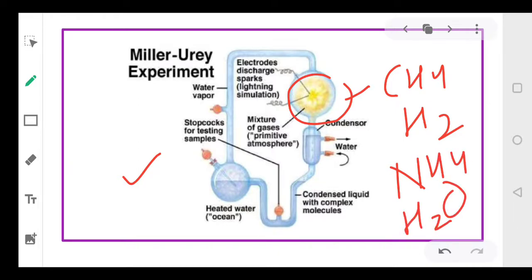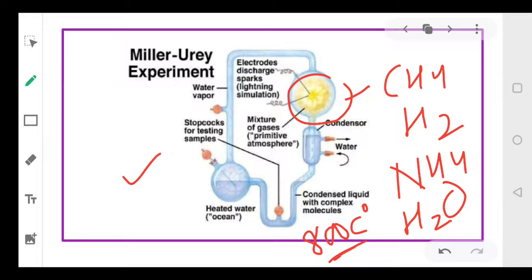A temperature of around 800 degrees Celsius was maintained inside the apparatus. They recreated the atmosphere that Oparin and Haldane had suggested in their chemical theory.